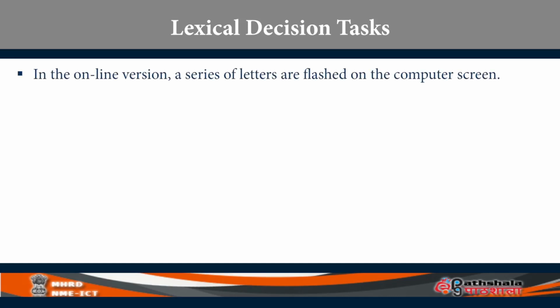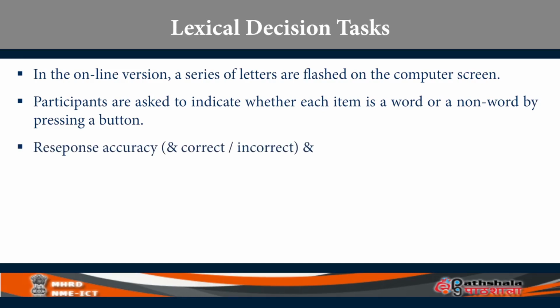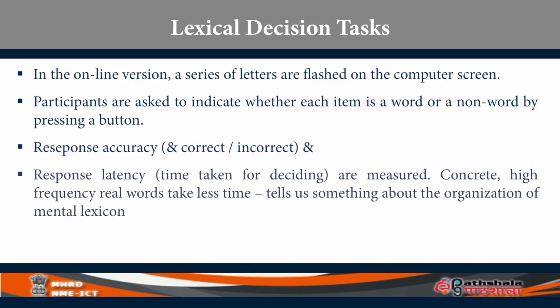This can be offline or online. Participants are asked to indicate whether each item, random letter strings presented, are words or non-words by pressing a specified button. So, in the lexical decision task, you measure both accuracy, that is, how many correct responses and how many incorrect responses, as well as response latency, which means how long this person has taken to say it is a word or not a word.